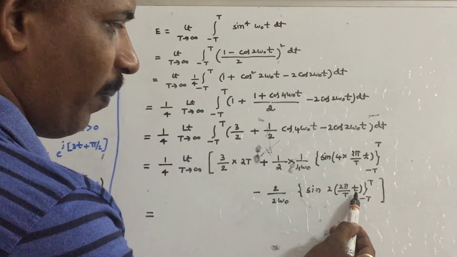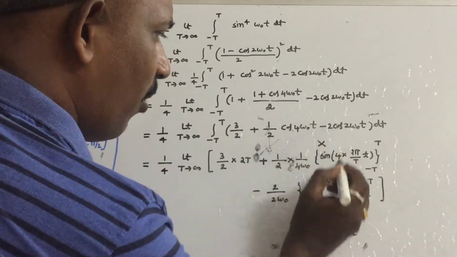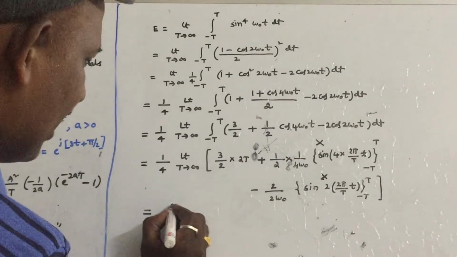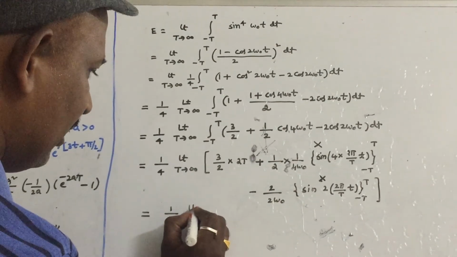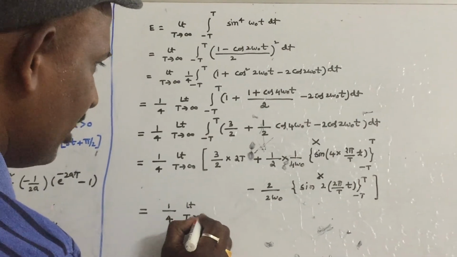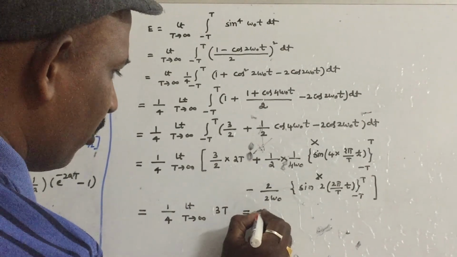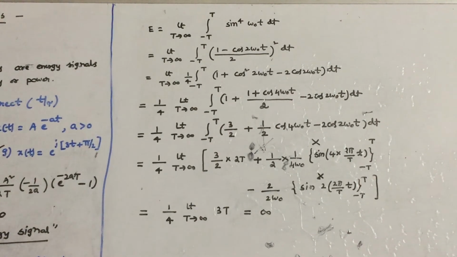If you substitute t here, sin 4 pi is 0, sin of minus 4 pi is 0. So therefore this term will come out as 0, this term will come out as 0. So therefore 2 gets cancelled out. The final term is limit t tends to infinity of 3t. If you substitute t equal to infinity, it will come out as infinity.